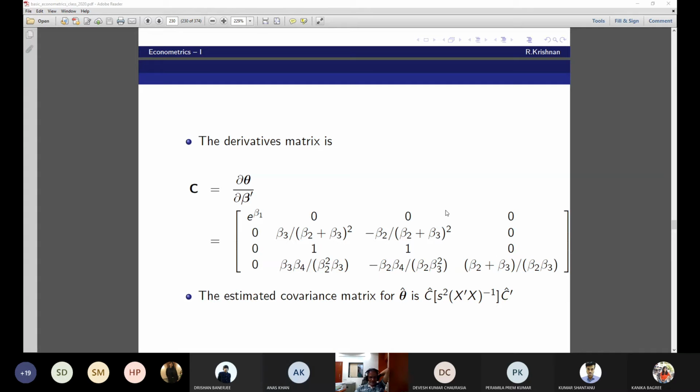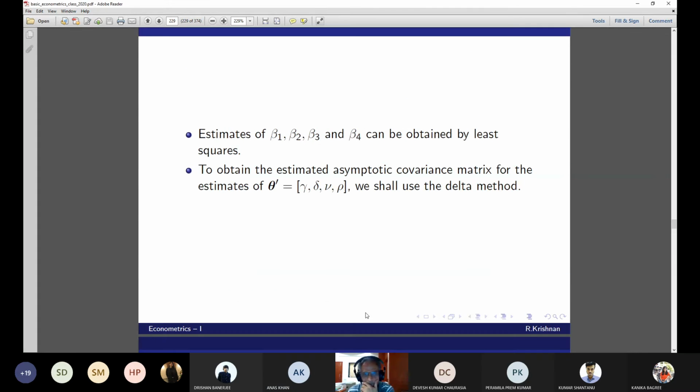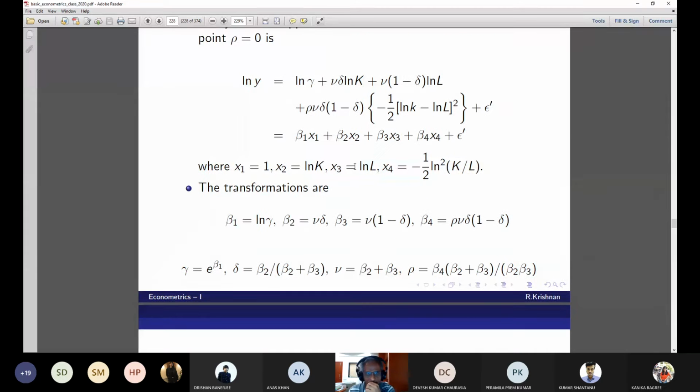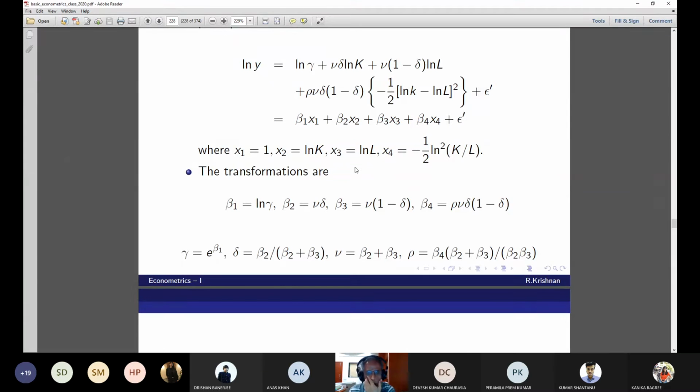Which one? This one. Our other two examples? Yes, sir. How were the other two examples? They were okay? Yes, sir. That was okay, but this one was. This one, where do you find the difficulty? Do not worry about this Taylor approximation. From here, take the second equality. Is it okay, second equality? Yes. Okay, I'm estimating this with the help of OLS.